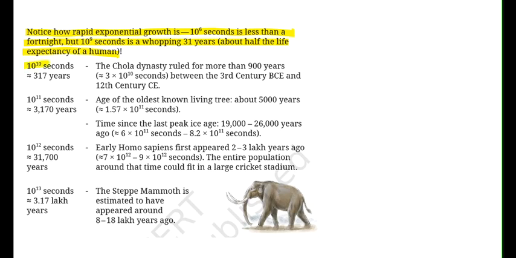Now 10 to the power of 10 seconds is approximately 317 years. The Chola dynasty ruled for more than 900 years, 3 into 10 to the power of 10 seconds, between the 3rd century BCE and 12th century CE.